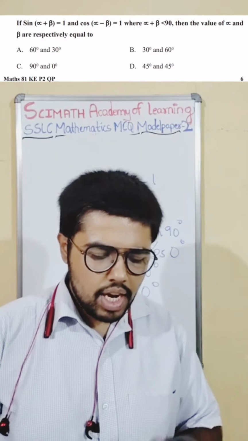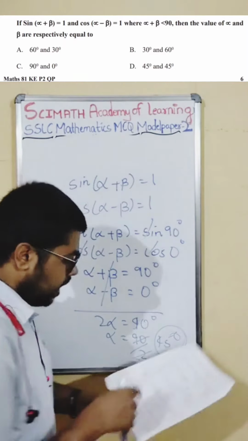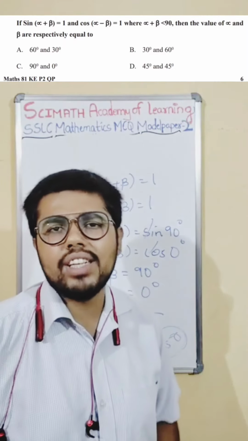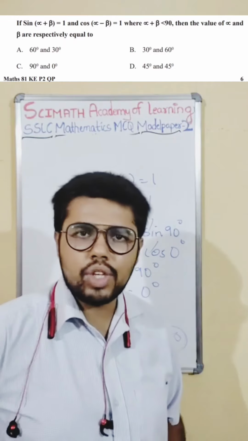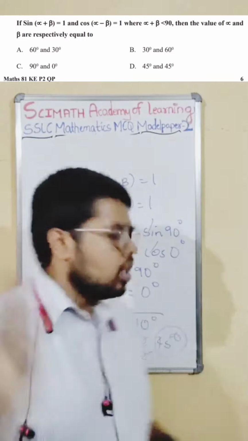If you see the options here, option D says 45 degree and 45 degree. So only one option has 45 degree. Just quickly select D. No need to find beta and sit here, because I told you, nobody is asking for your steps and solution, everything. They are asking just for the right option. So select the right option.